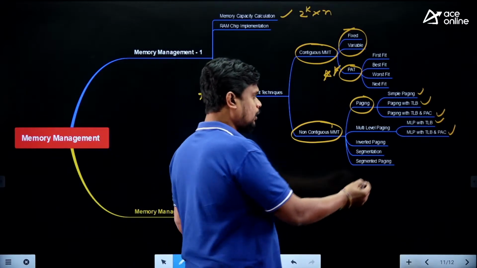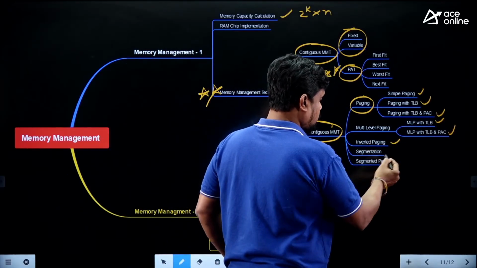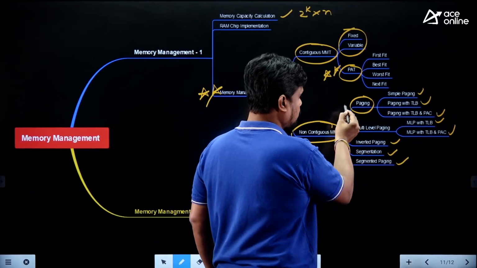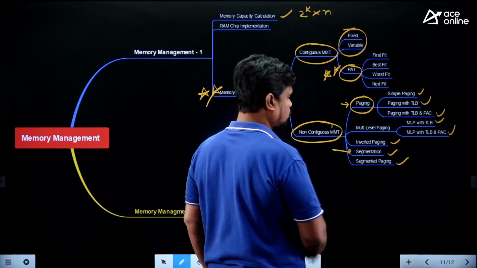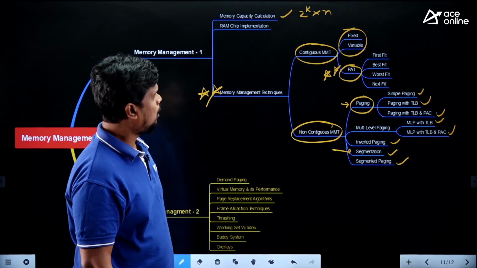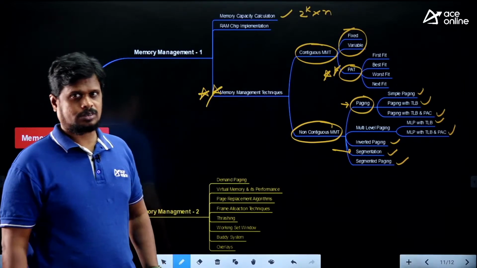Then inverted paging is there, segmentation is there, segmented paging is there. If you want to know segmented paging, segmentation should be known, right? So these are the topics that we have under these memory management techniques.